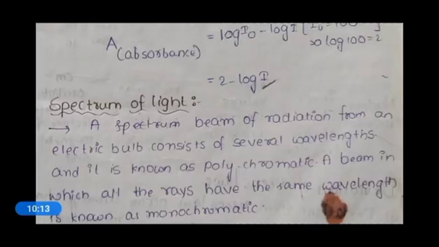And here, in the spectrum of light, a beam of radiation from an electric bulb consists of several wavelengths and is known as polychromatic. That means a beam with several wavelengths is called polychromatic, and a beam with a single wavelength is called monochromatic. Based on this spectrum of light, different rays like gamma rays, X-rays, UV-visible rays, near infrared rays, far infrared rays, microwaves and radio waves are produced.